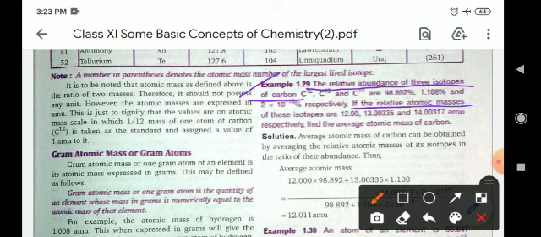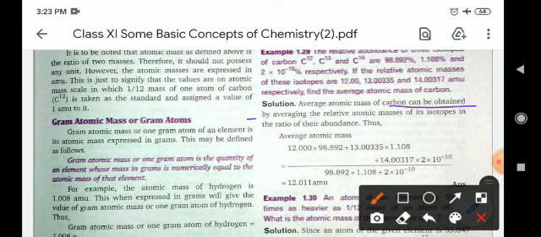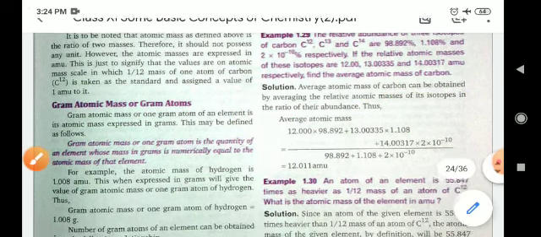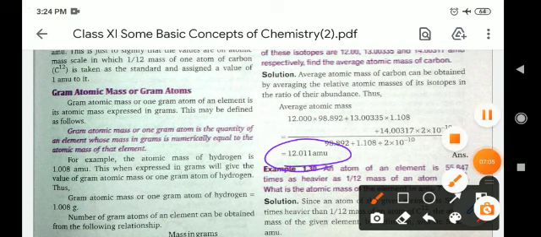If the relative atomic masses of these isotopes are 12, 13 and 14 AMU respectively, find the average atomic mass of carbon. The average atomic mass of carbon can be obtained by averaging the relative atomic masses of its isotopes in the ratio of their abundance. So you put in all the atomic masses, sum them and divide by the total, and you will find the atomic mass of carbon, which is 12.011 AMU. That will be the actual atomic mass of carbon. Okay, thank you.